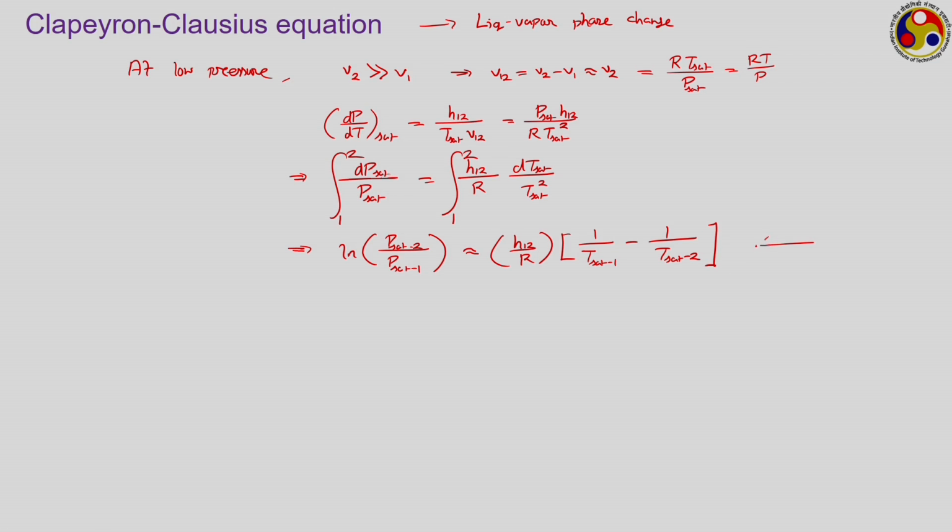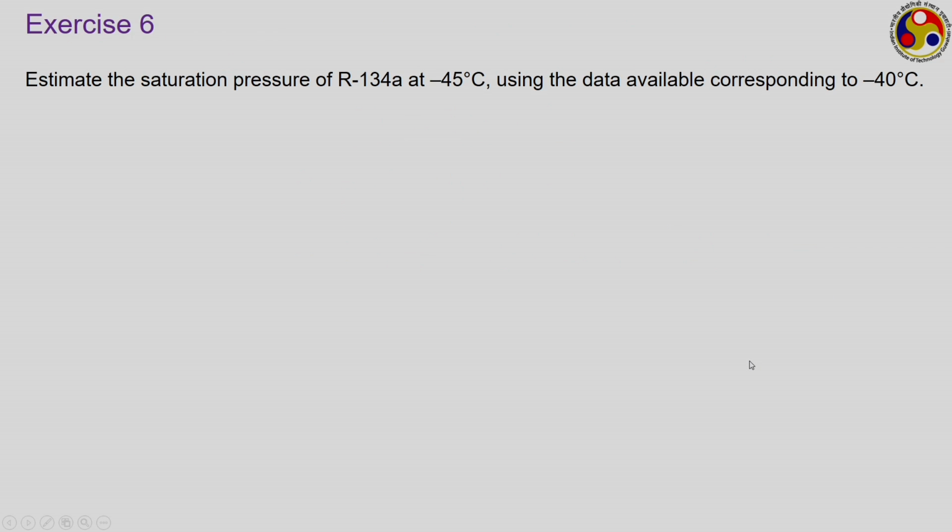This particular equation is known as the Clapeyron-Clausius equation, which allows us to calculate the changes in saturation pressure from the knowledge of the changes in saturation temperature. You just need to know the corresponding change in enthalpy during the phase change, and also the value of this R. We shall be finishing off by doing a small numerical example which will allow us to understand the use of this Clapeyron-Clausius equation. So, here is my problem.